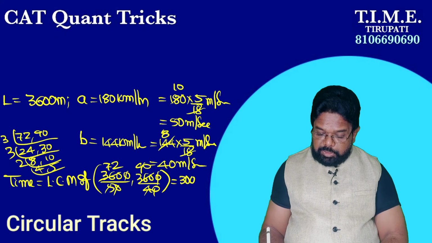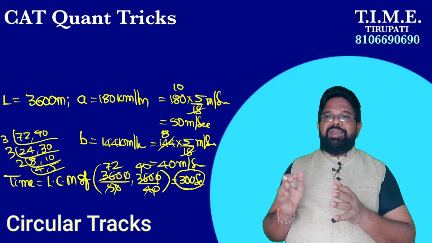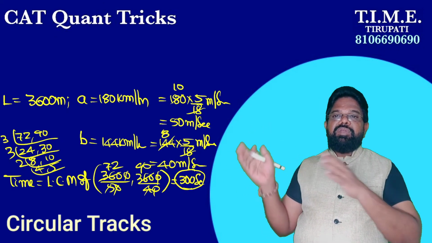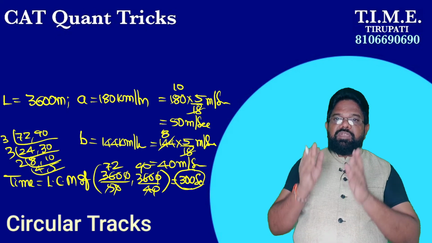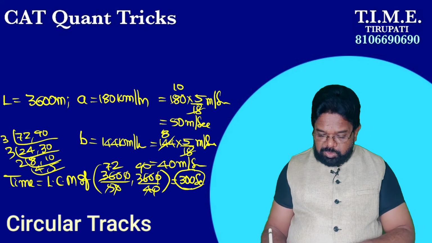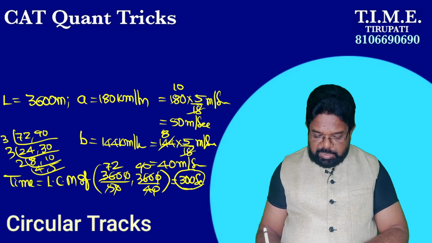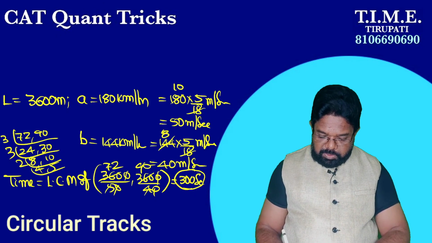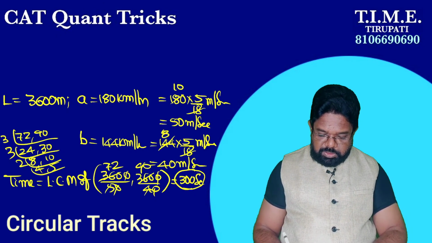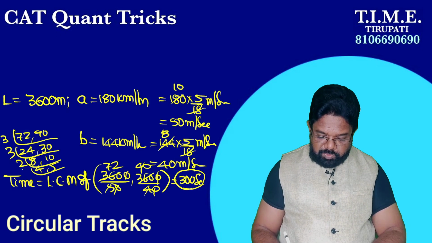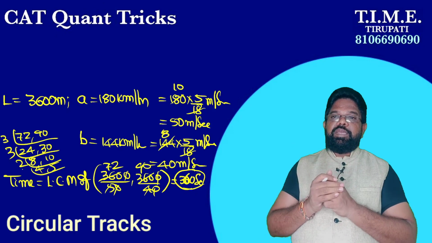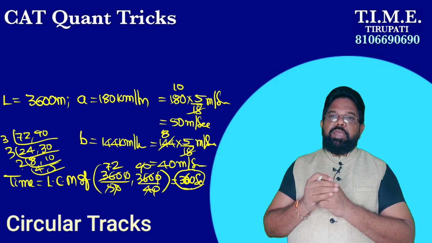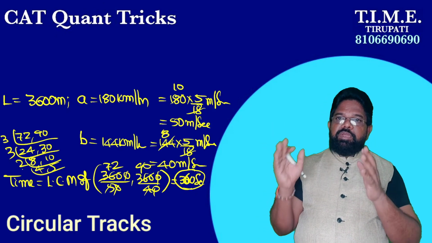So what is the time taken to meet first time at the starting point if they are running in opposite direction or if they are running in the same direction? How much time does it take to meet the first time at the starting point? 5 4s are 20, 2 2s are 40, 4 3s are 120, 360 seconds. What is our answer? 360 seconds.